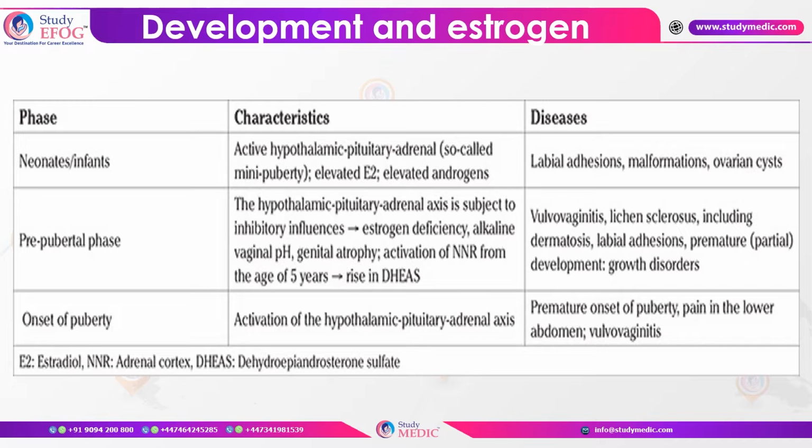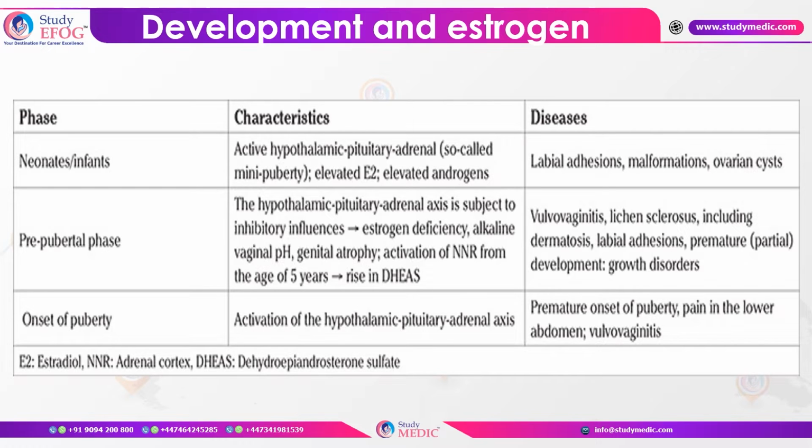Coming to the prepubertal phase, where the hypothalamo-pituitary adrenal axis is not active and there is deficiency of estrogen and genital atrophy, this is the age group where vulvovaginitis is very, very common. Along with that, there can be some other skin disorders like lichen sclerosus, and labial adhesions can also be seen.